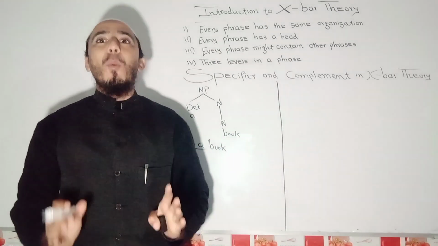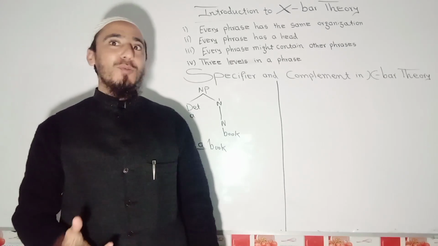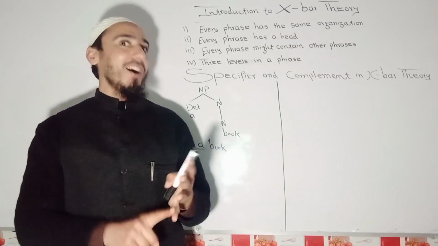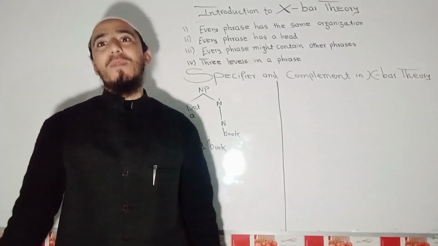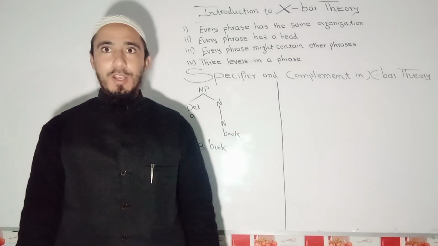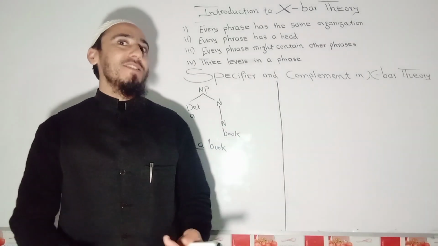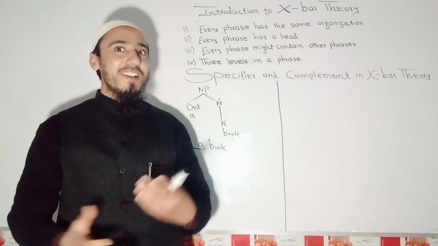Listeners and audience, whenever we are talking about complement, complement is actually used in order to complete the intended meaning of the head. Now the question arises, what would be complements? How would we recognize and understand complements in a sentence?